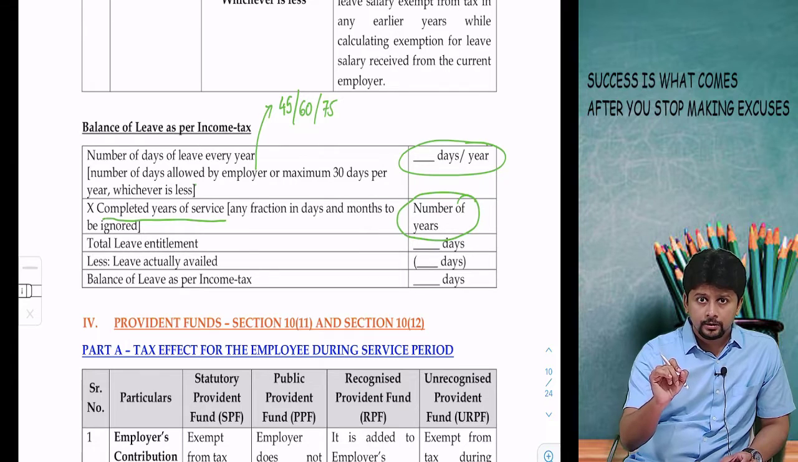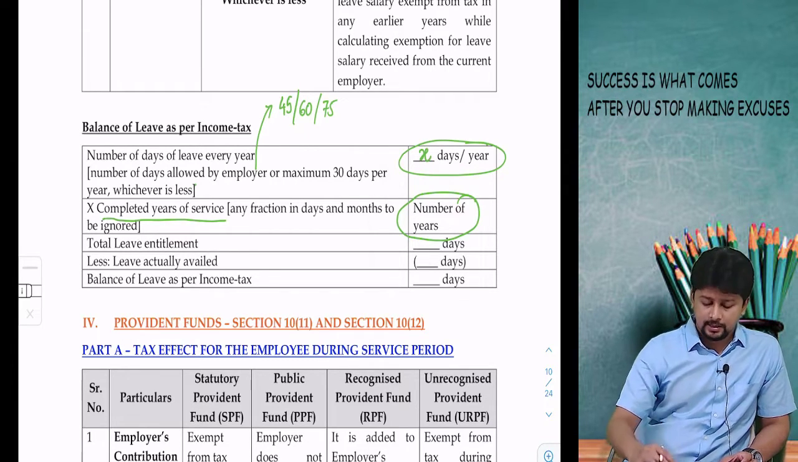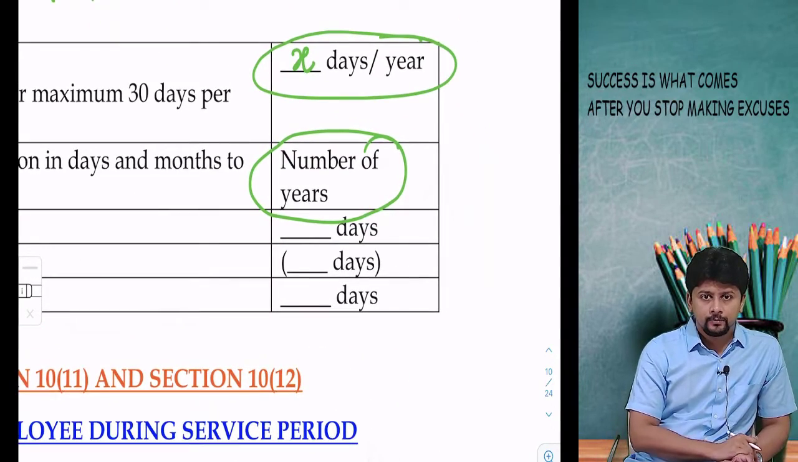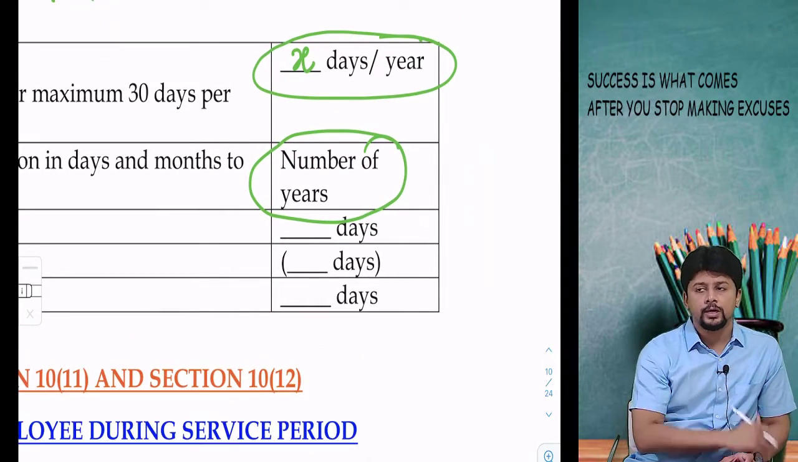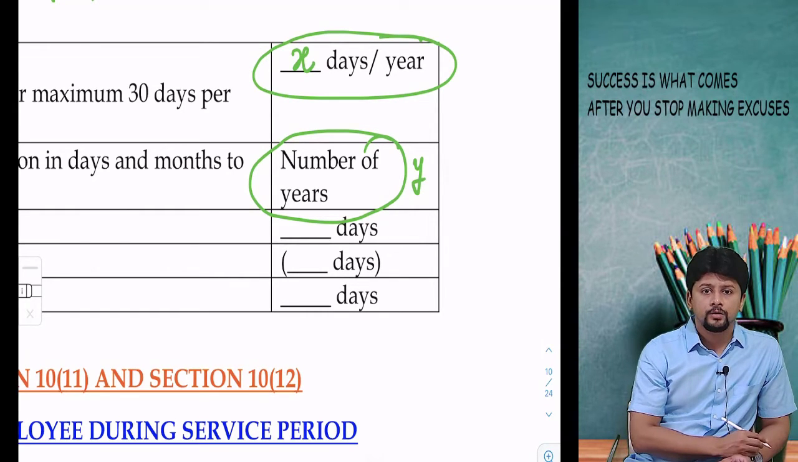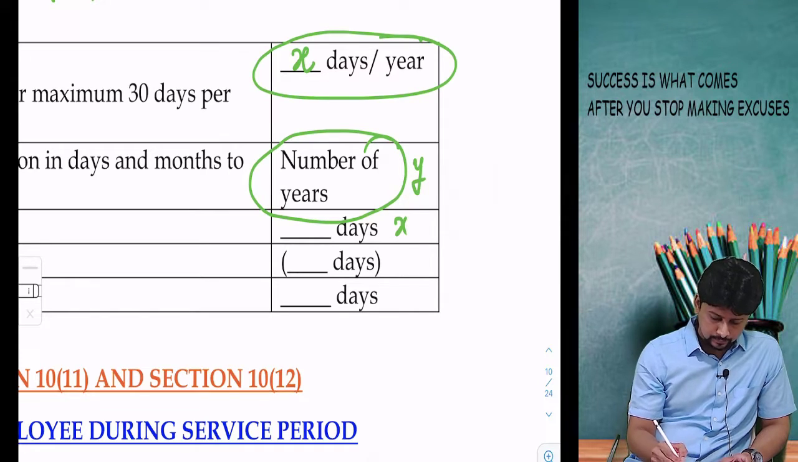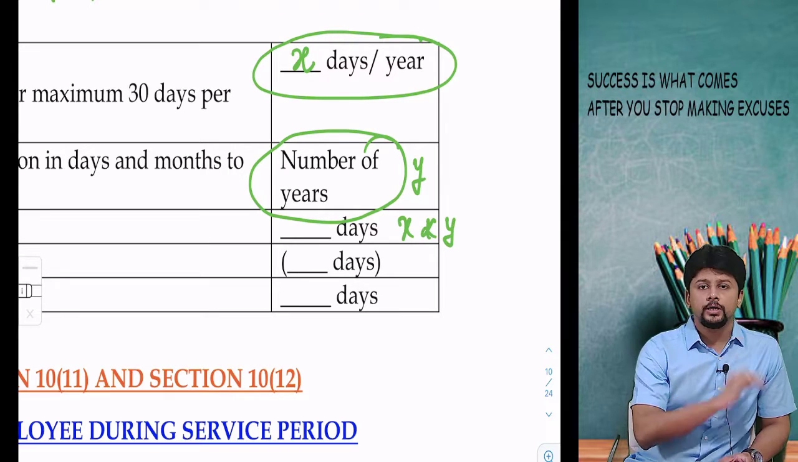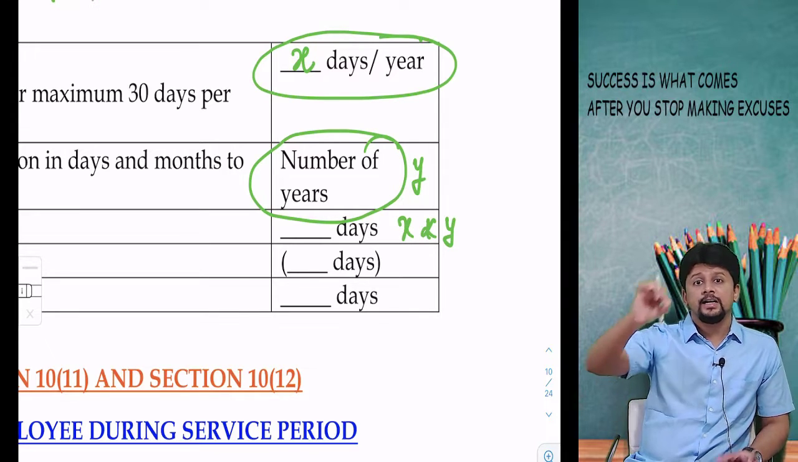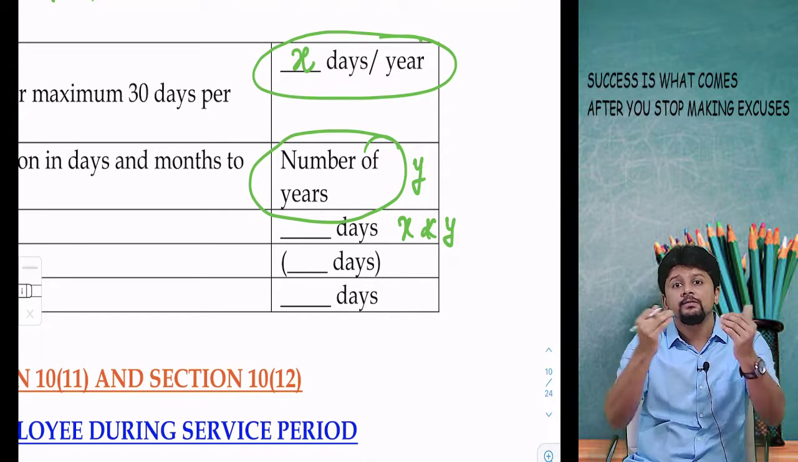So every year you are entitled to take X, every year you can take X number of days as leave. What is X? 30 days or amount allowed by employer, whichever is less. You have worked for Y number of years. So X into Y is your total number of days. In the entire service period, you can take these many number of days as leave.